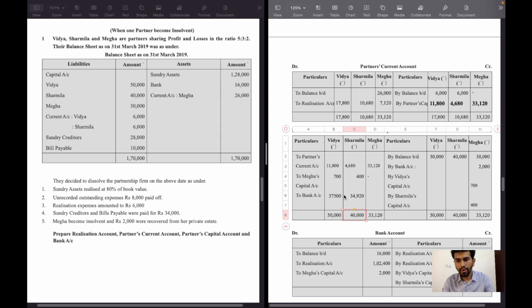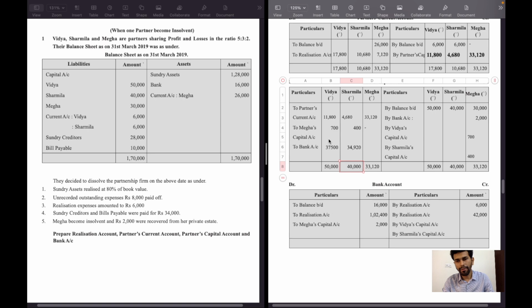Balancing figure will be to bank account, and finally it will shift to bank account credit side. Vidya column 37,500 and Sharmila capital account 34,920 rupees, and total of bank account credit side will be equal to total of debit side. 1,20,400. The account is closed.